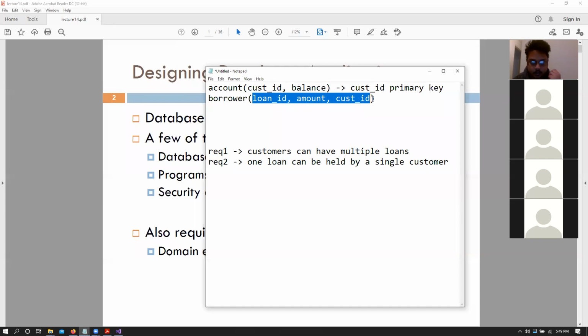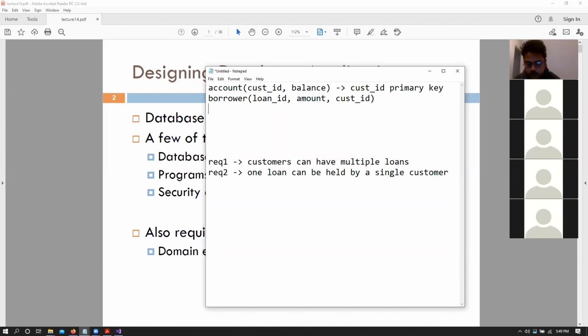For that thing or the constraints for that particular requirement. So would loan ID be a primary key?